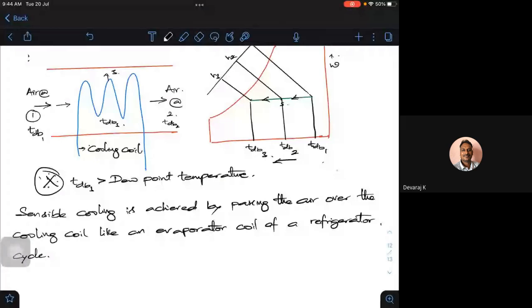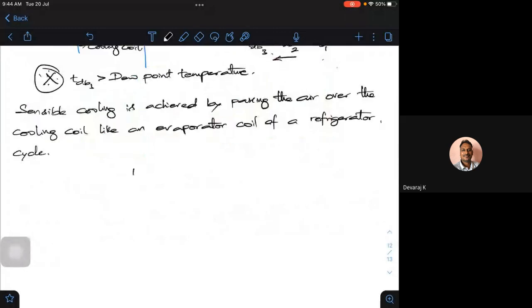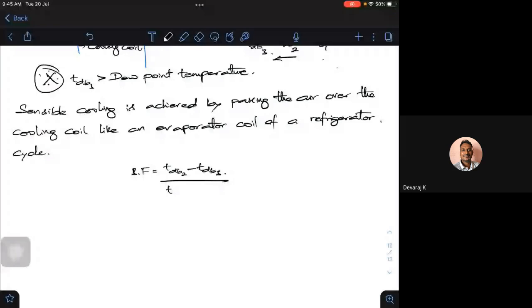So the bypass factor for this particular condition is given by something like this. It is equal to TDB2 minus TDB3 divided by TDB1 minus TDB3. I have to ensure this.